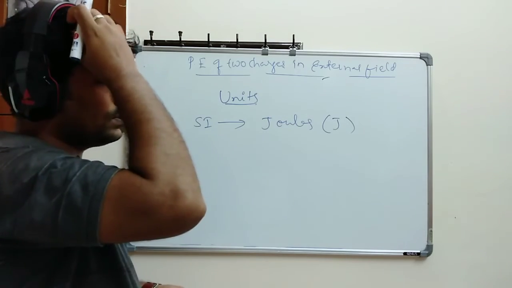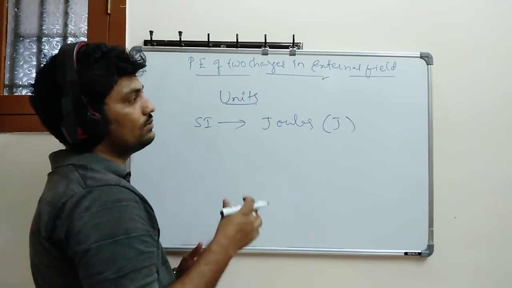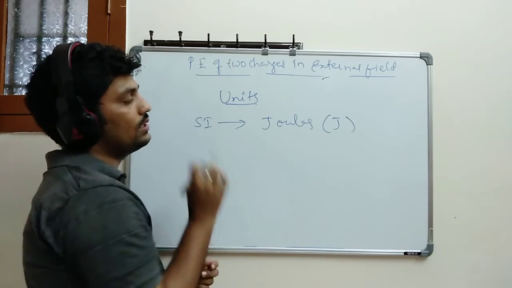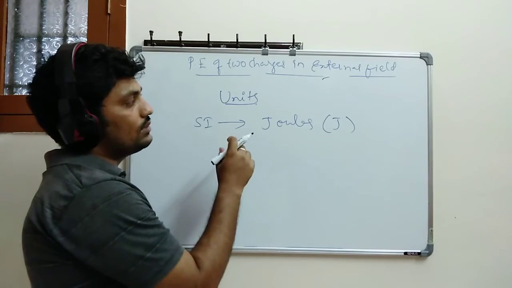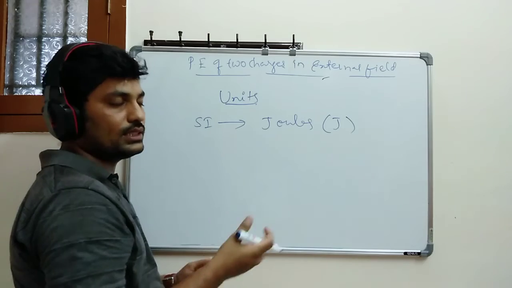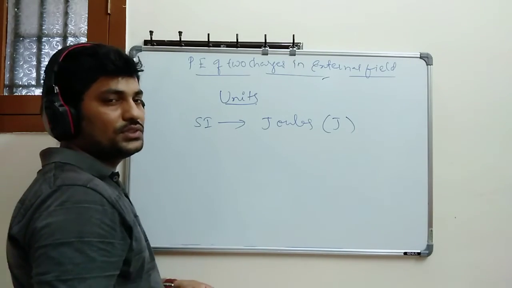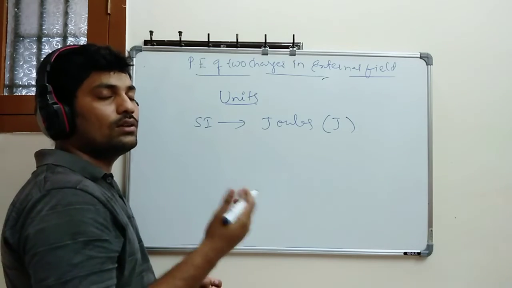So how will this electron volt work? In electrostatics, and especially in electric current, the potential energy or other energies can be calculated in terms of electron volt.